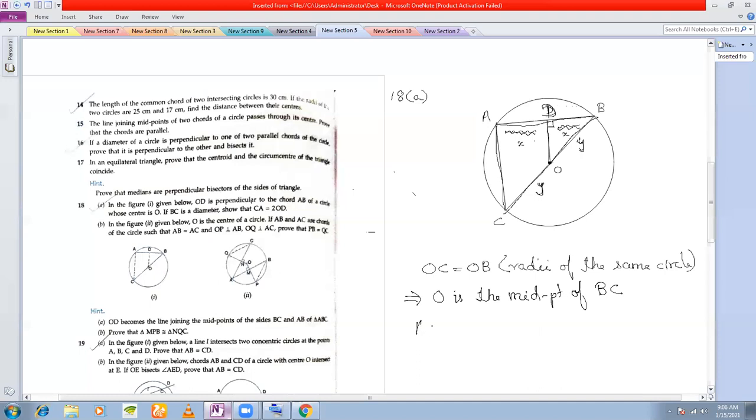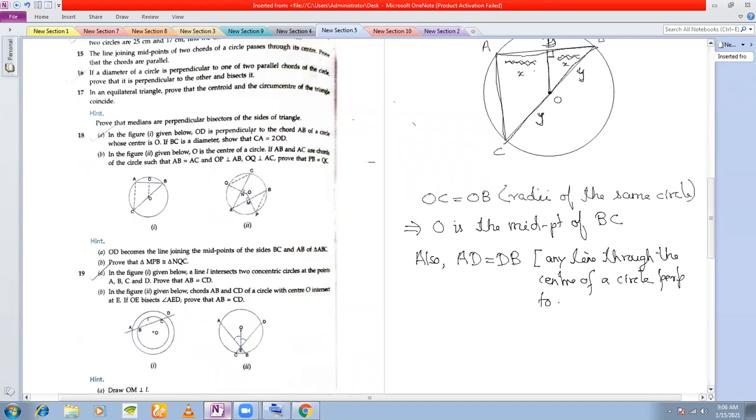Also, AD is equal to DB. Why is AD equal to DB? AD is equal to DB because any line through the center of a circle perpendicular to a chord bisects it.